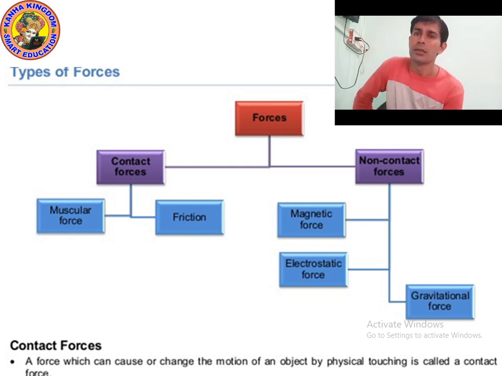The speed of any object can be changed by applying force. Due to force, it stops a moving object or makes a stationary object move.